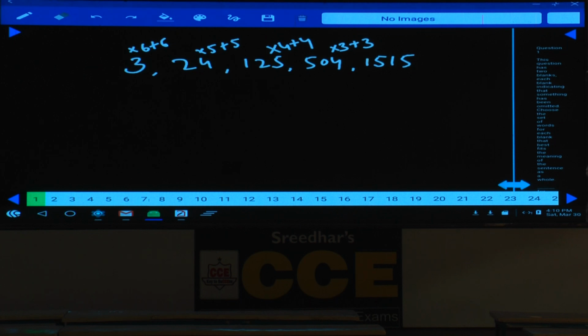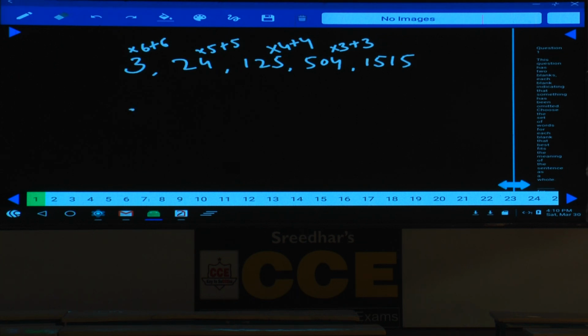Isn't it? Now rather than starting from the last, if we have started with the beginning, how many possibilities we can have? 3 and 24, 3 into 8 is 24. 3 into 7 plus 3, 3 into 9 minus 3, and so on, we can have a number of possibilities. Isn't it? Hence it is always advisable for you to check out at the highest pair. Then what is the number here? Here the number is starting with the 5.